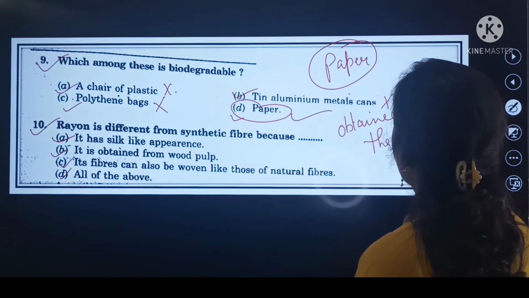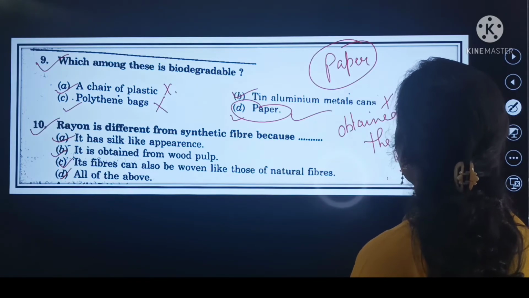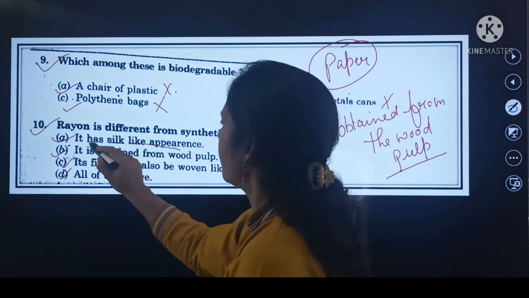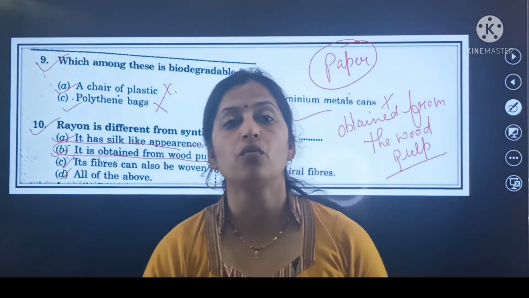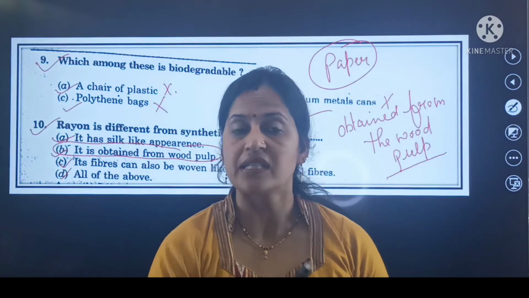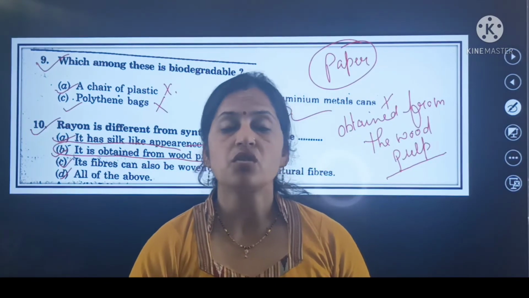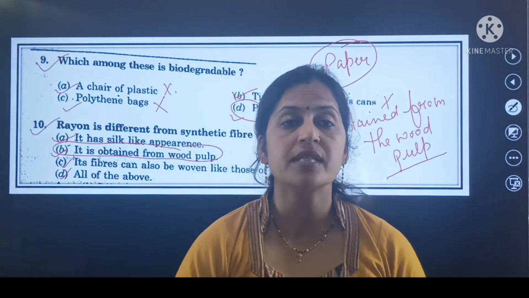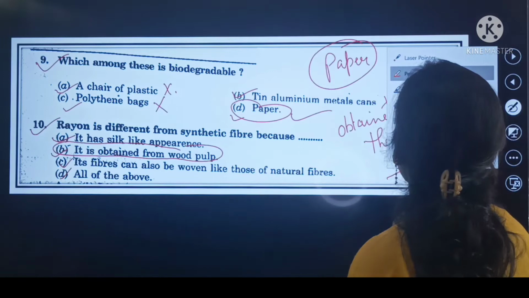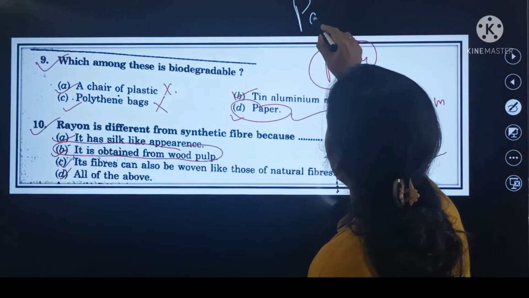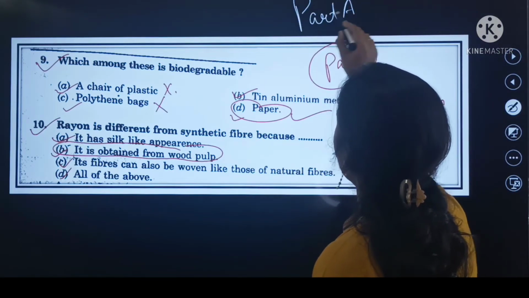Wood pulp. So here this is the right answer. So here beta, we complete important 10 MCQ questions or objective questions related with your chapter number 3, synthetic fibers and plastics. So here this is your part A. यहाँ पर आपका part A जो है वो complete हो गया है.